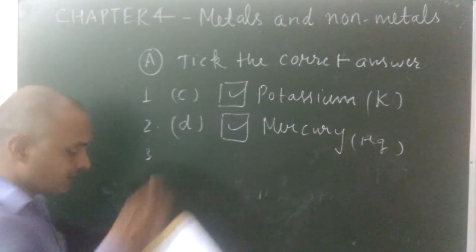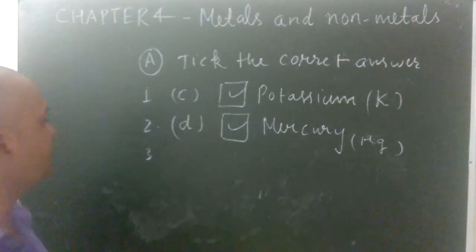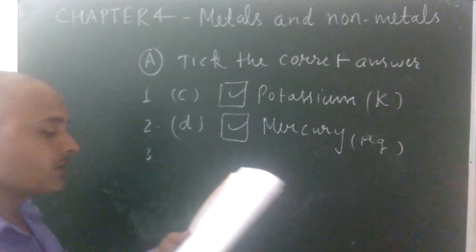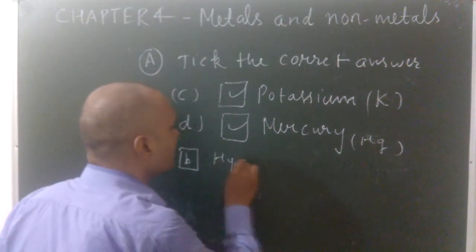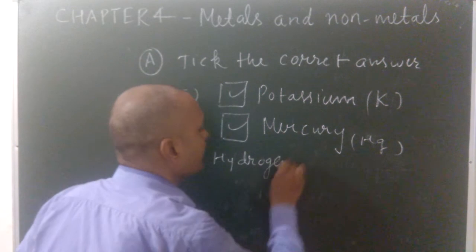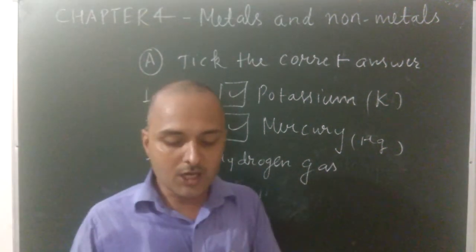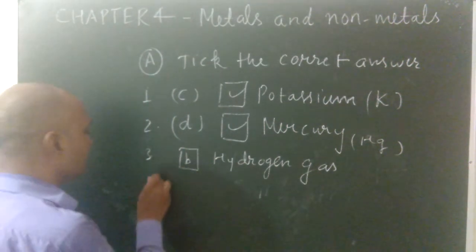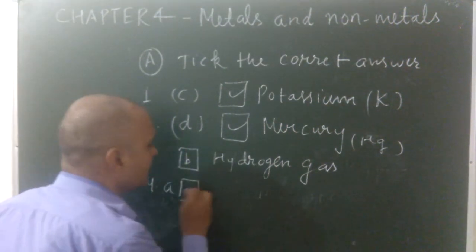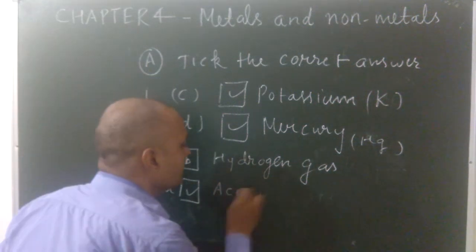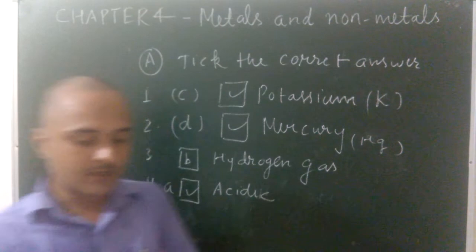Come to the third MCQ. Most metals react with an acid to produce salt and release which gas? Hydrogen gas. So the answer will be B, hydrogen gas. Come to the fourth question: non-metal oxides are acidic in nature. So the answer will be A, acidic in nature.